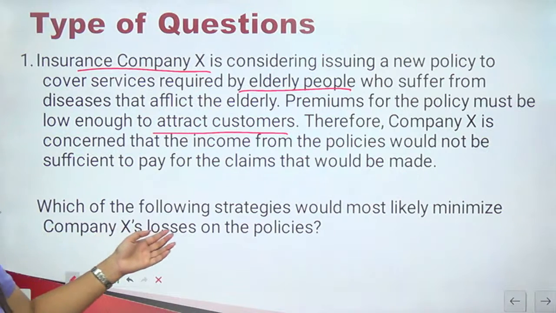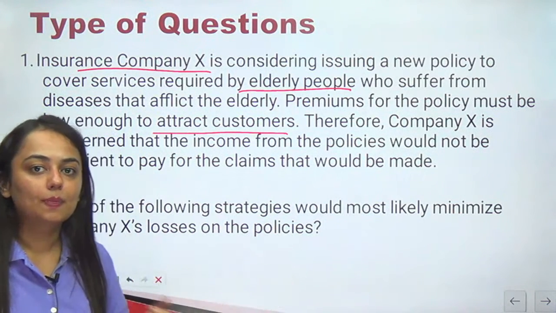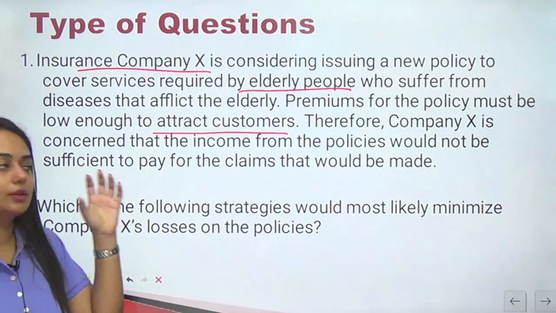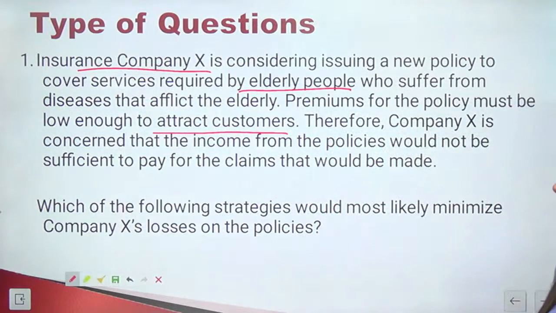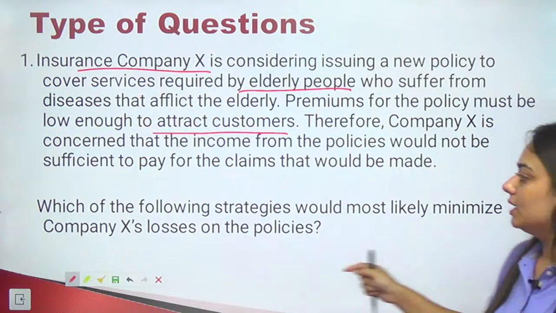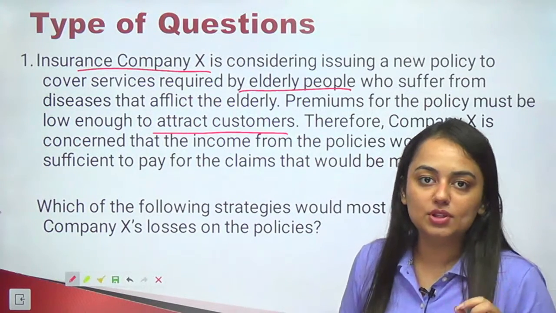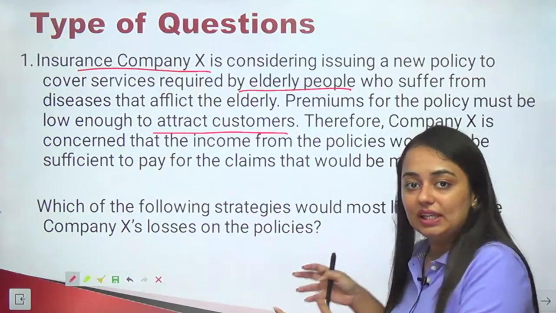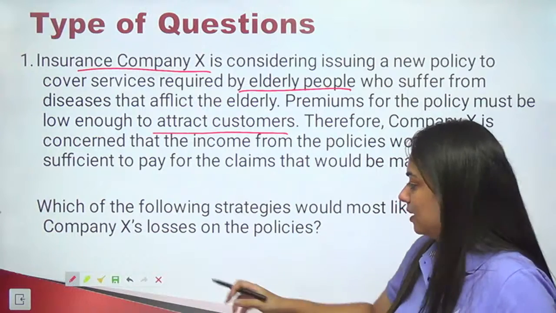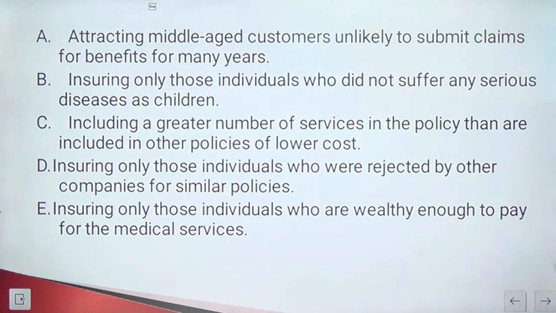Which of the following strategies would most likely minimize company X's losses on the policy? Now, after understanding this small paragraph, after understanding these statements, we have to select that one option which will minimize company X's losses. The company wants to give premium, it wants to use the policy it is promising, it wants people to claim it. Now, what set of people should it select so that the company incurs minimum losses? Yes, they are a little tricky. You need to apply a little bit of your critical thinking in these questions. Let's have a look at the options.